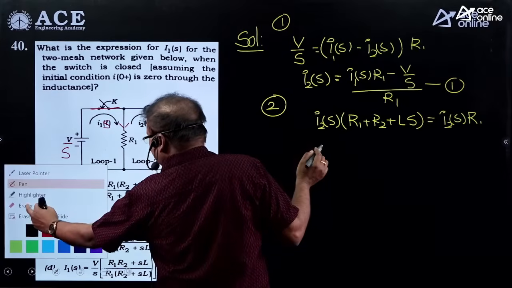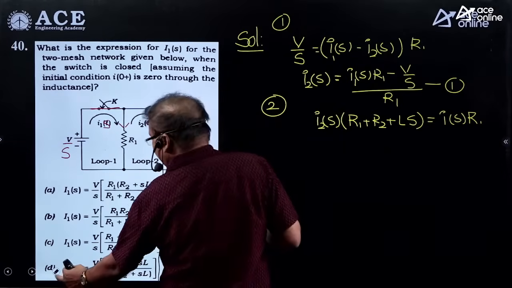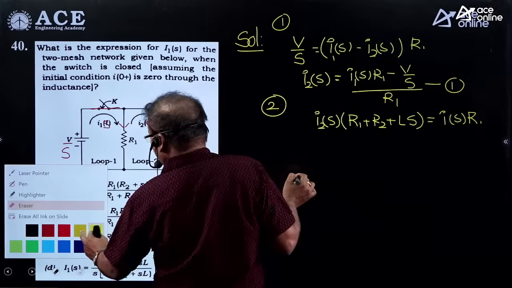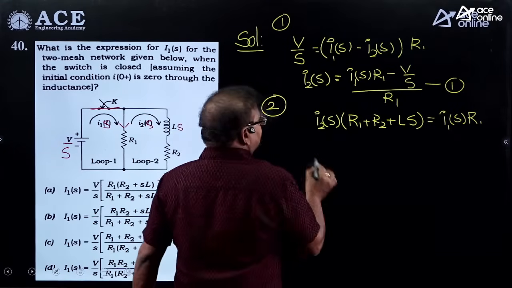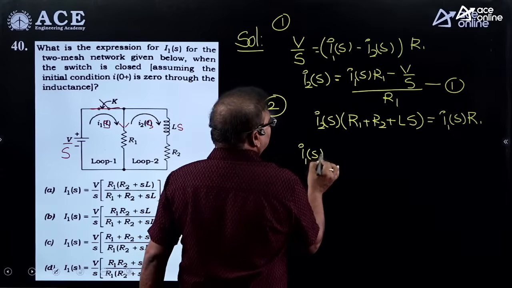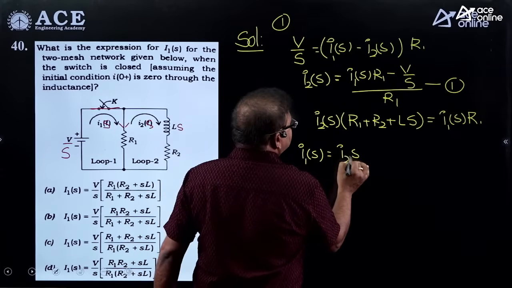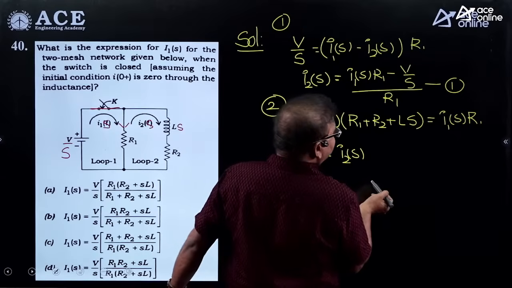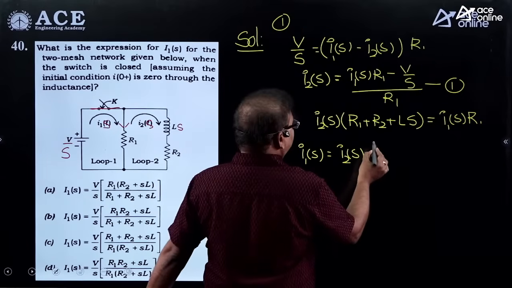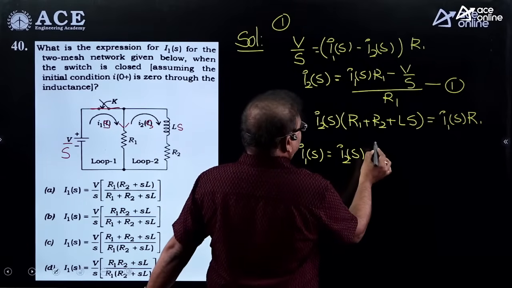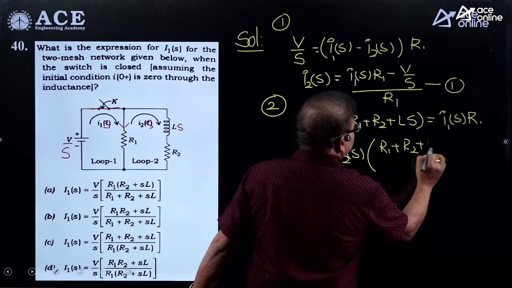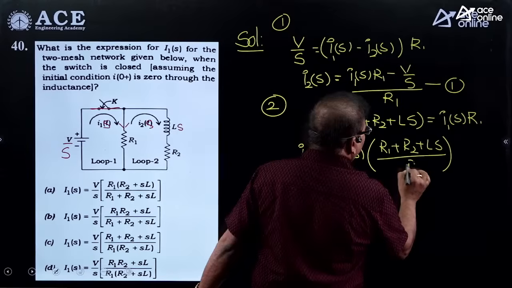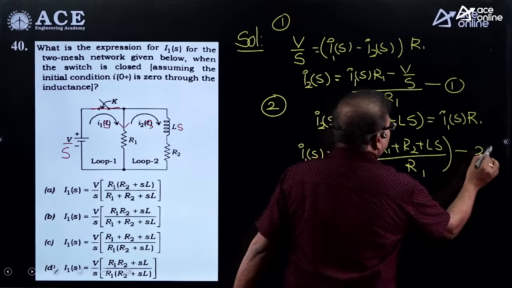What is our required value? I1 of s. If you want to get that I1 of s, here I1 of s is equal to I2 of s times R1 plus R2 plus L of s by R1. Now this is equation number 2.